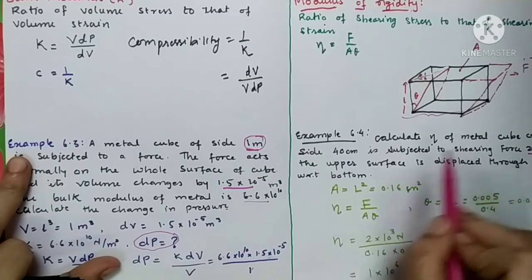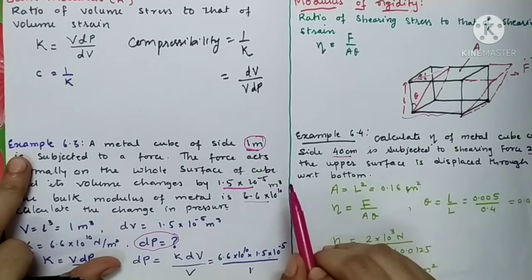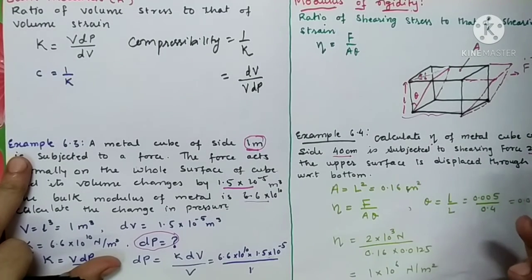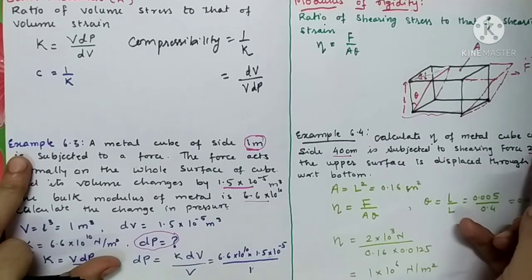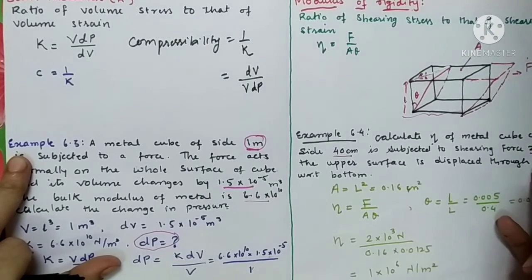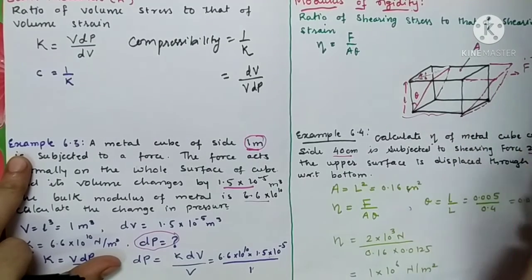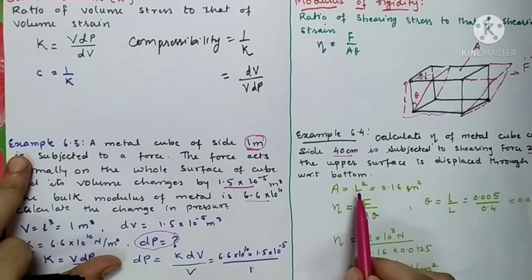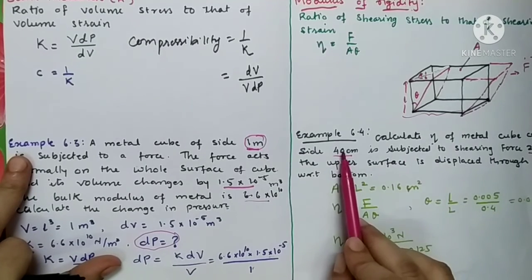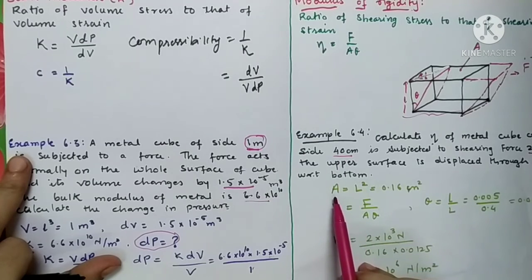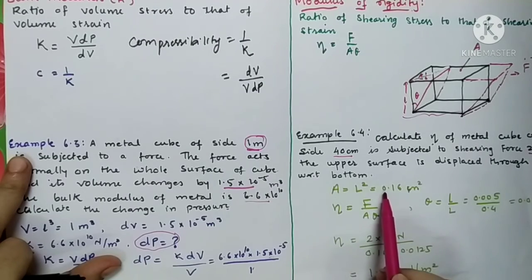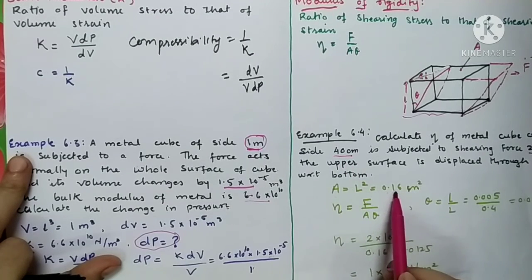One metal cube is there and its length is 40 centimeters. Here we have the length, and force is also given. Force applied to the cube is 2000 Newton, and displacement in the upper layer of the cube is 0.5 centimeter. As we all know, length is given, so we can calculate the area of the cube. Base area of the cube is L square, which when you square it becomes 0.16